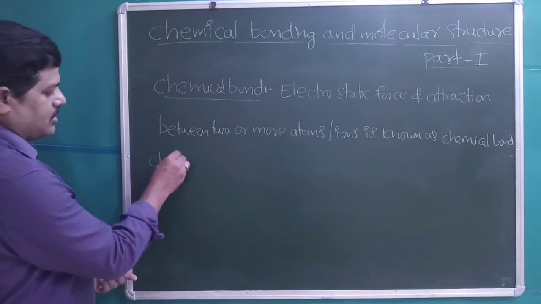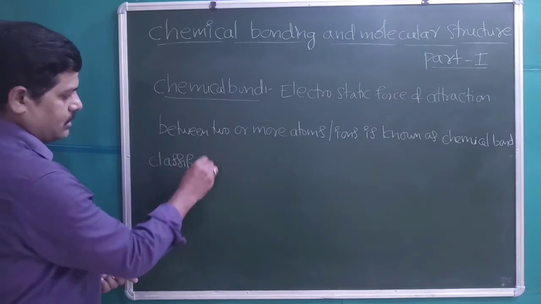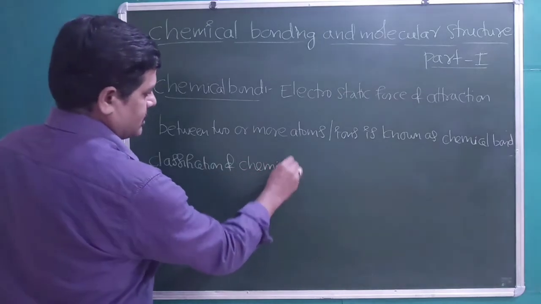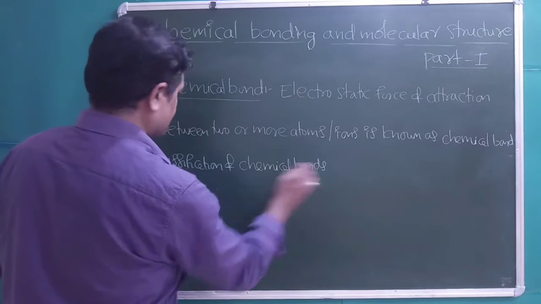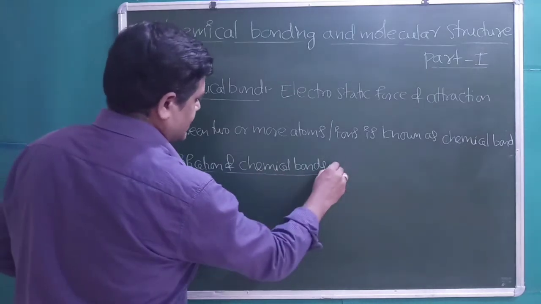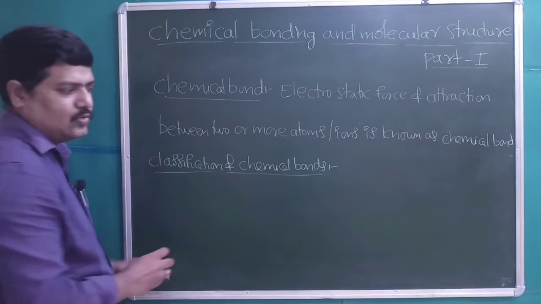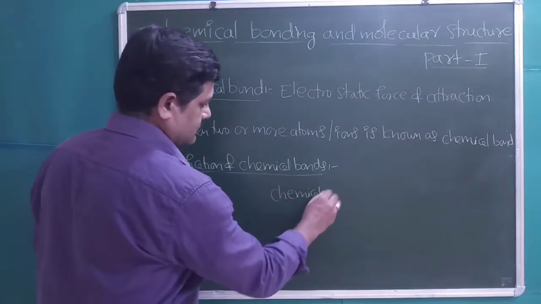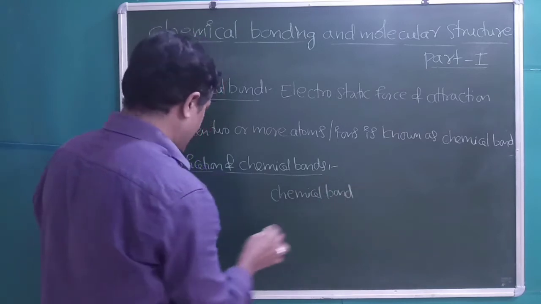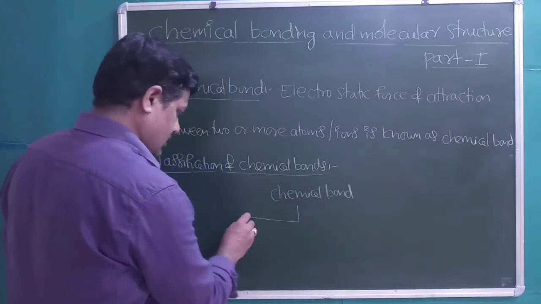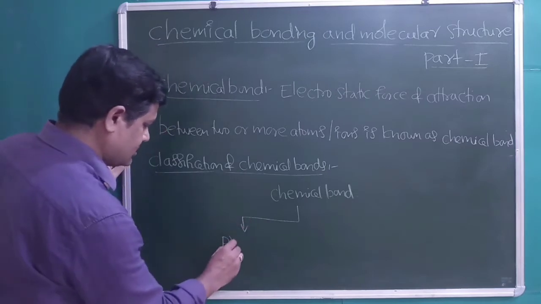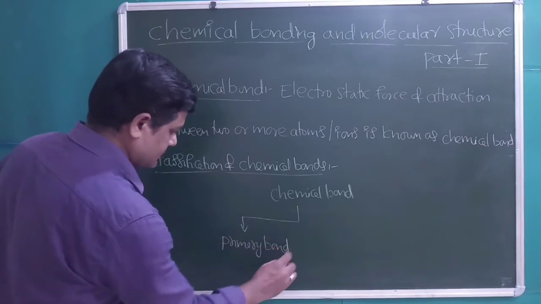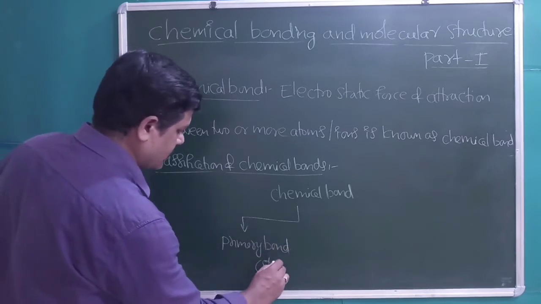Classification of chemical bonds. Students, chemical bonds are primarily classified into two types. One is primary bonds, which is a relatively strong bond.